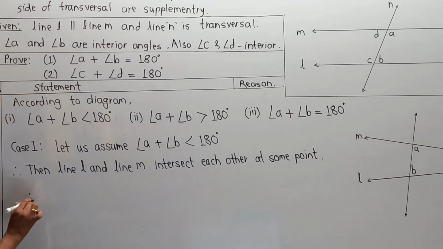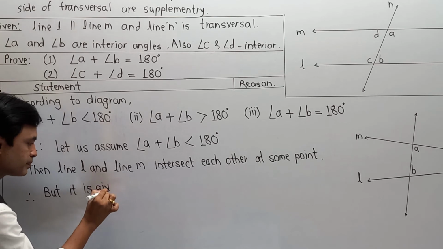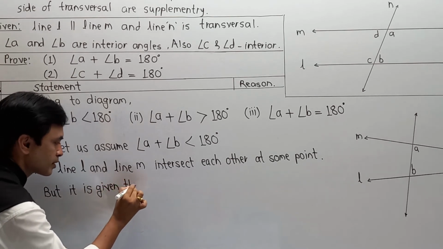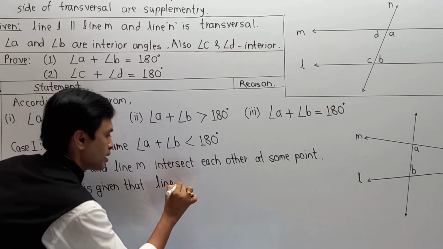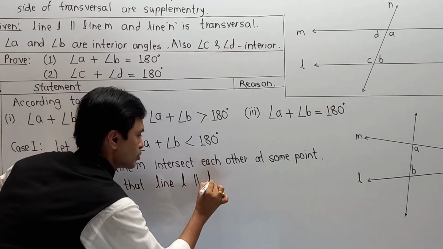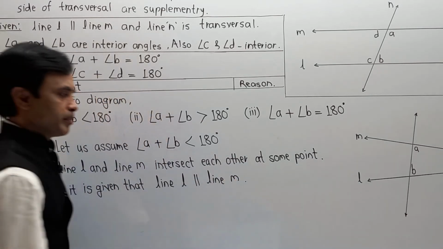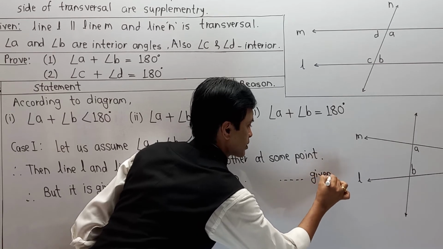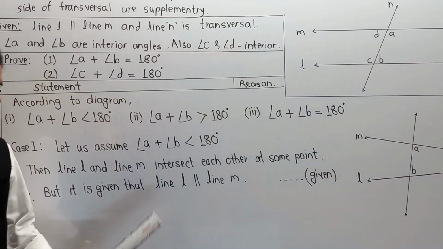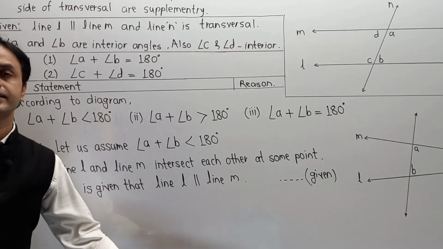So I will write the part. But it is given that line L is parallel to line M. Why? Because it is given to us. Now, if line L is parallel to line M, it itself indicates that they never intersect each other.